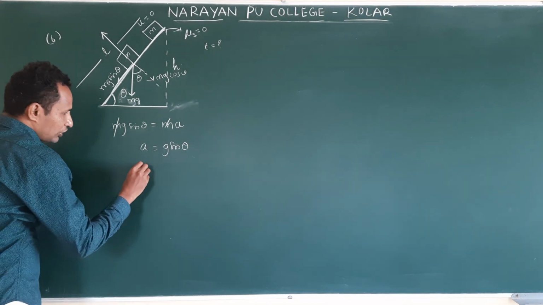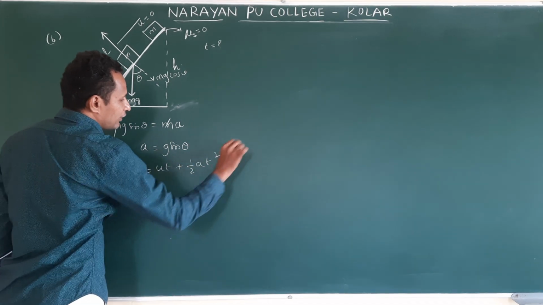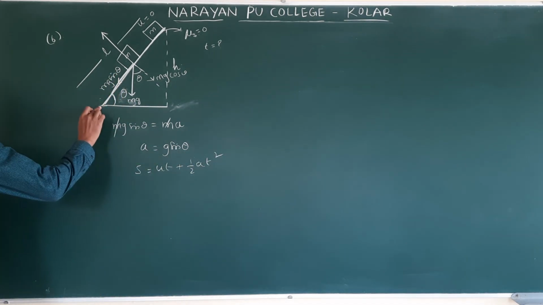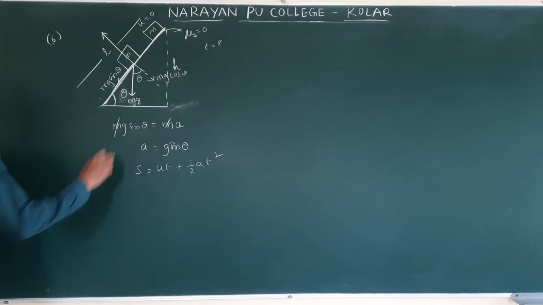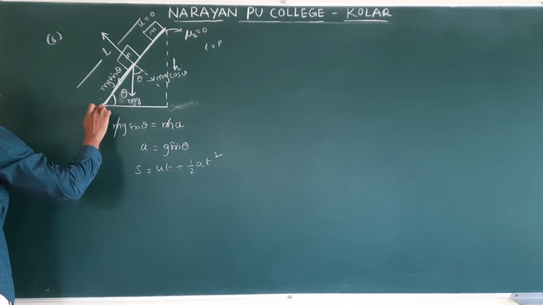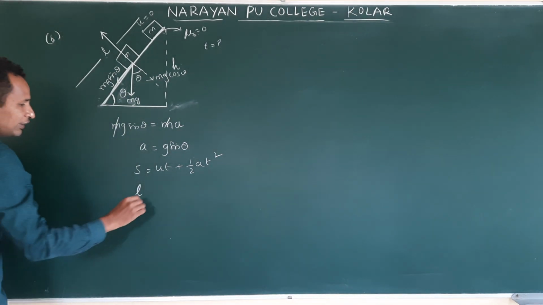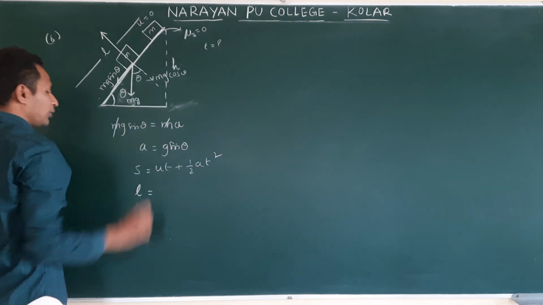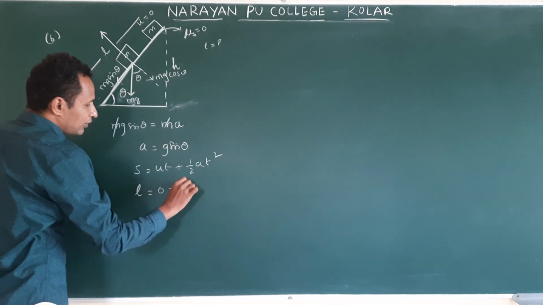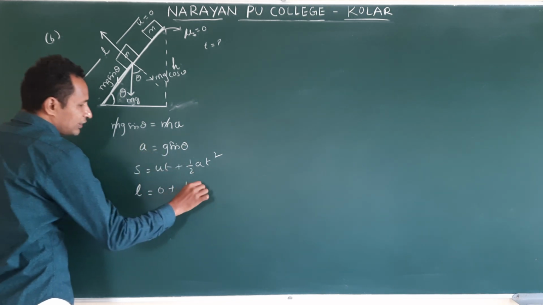Then you take this equation, s is equal to ut plus half at square. They are asking the time to reach the bottom. From the top of the plane to the bottom of the plane, what is the inclined plane length? L. So the displacement is nothing but L. What is the initial velocity? 0. So 0 plus half. What is a? We got it: g sin theta.